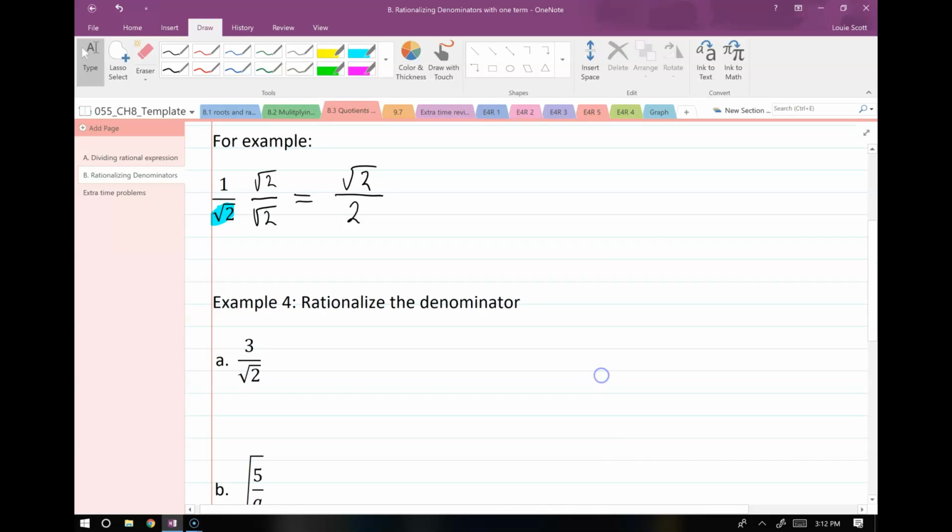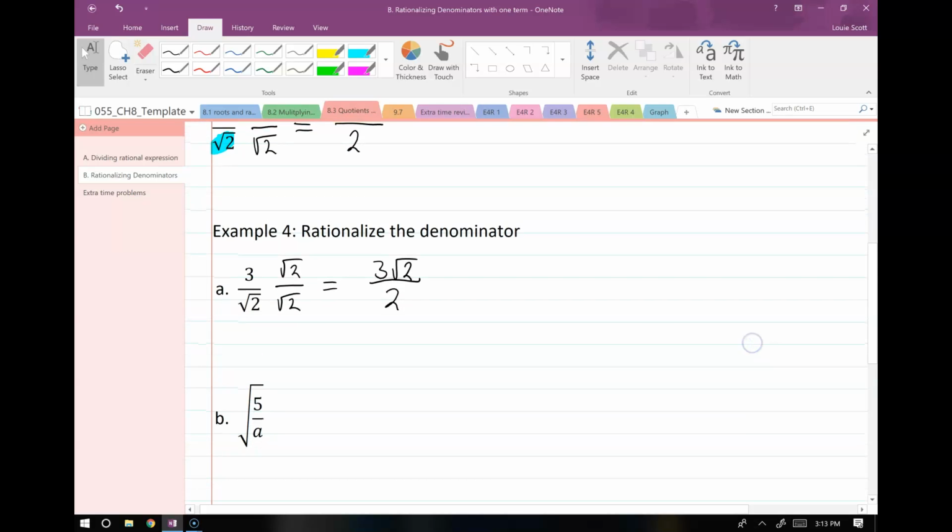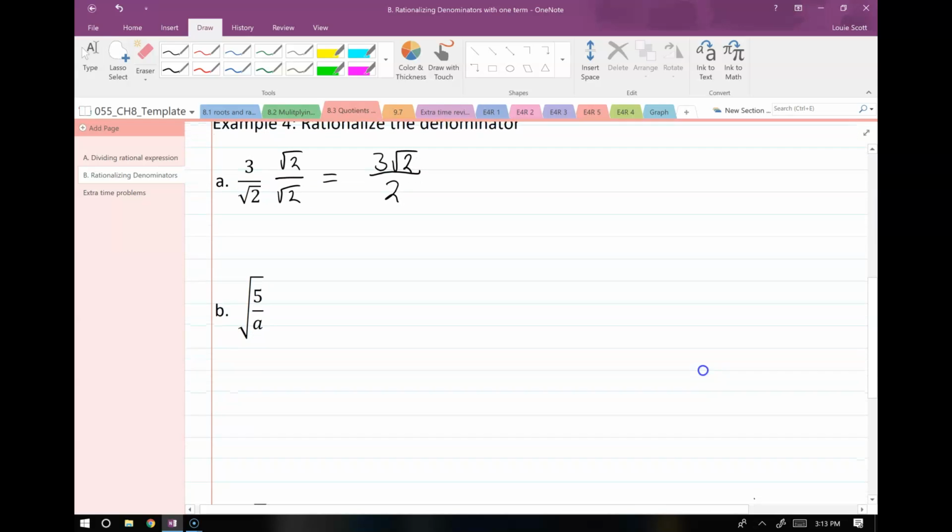Okay, so this problem, just notice that the numerator is different, but the numerator really doesn't matter that much for this problem, right? So the radical part of the denominator was root 2. So I multiply top and bottom by root 2 here, and I get 3 roots 2 on the top over plain old 2 on the bottom.